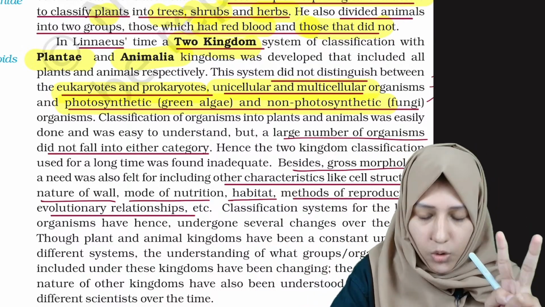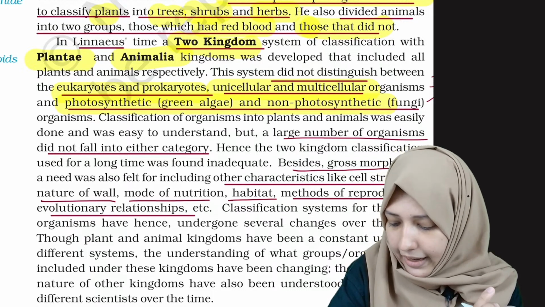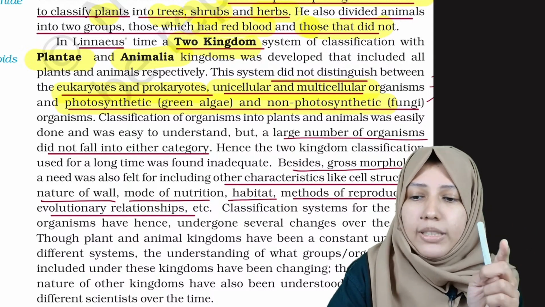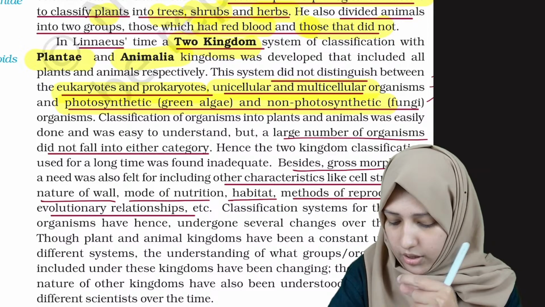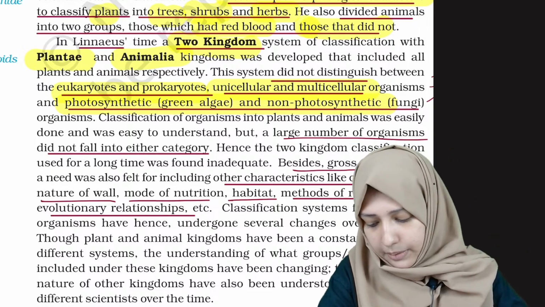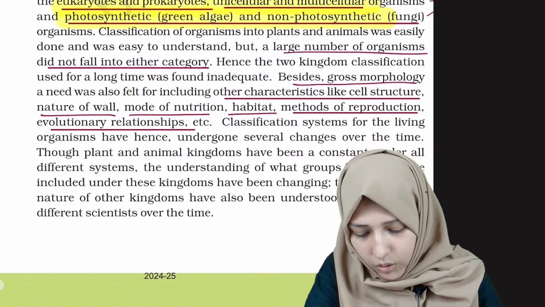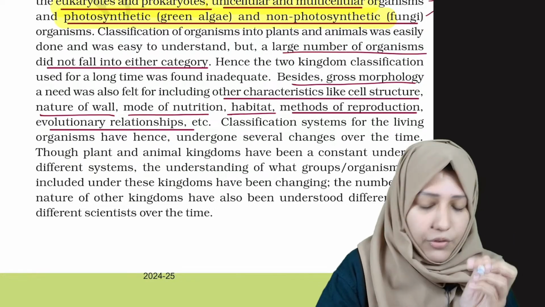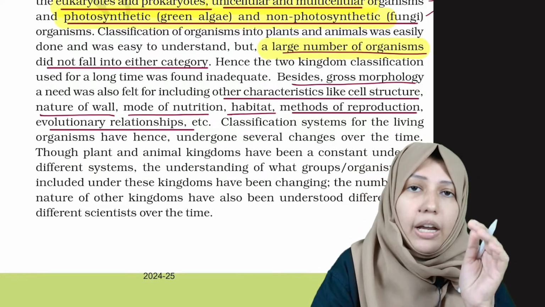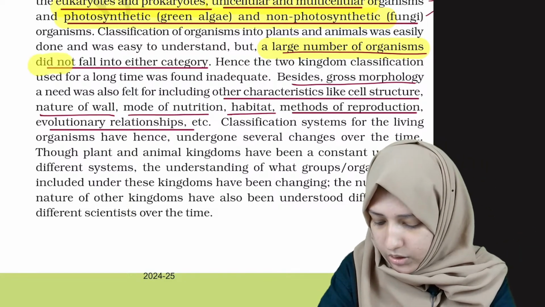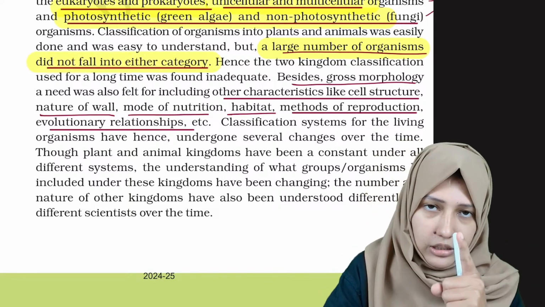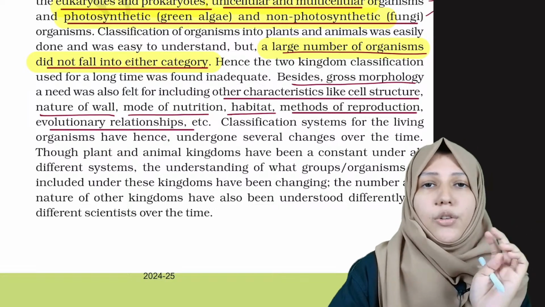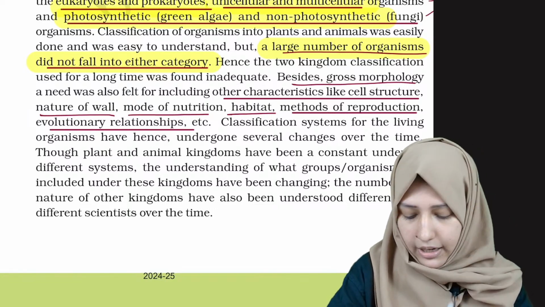The great drawback was that it didn't include a large number of organisms in either category. There is Kingdom Plantae and there is Kingdom Animalia, but there are some organisms which didn't fit into either of these. So you should know about the drawbacks. It is an important question.